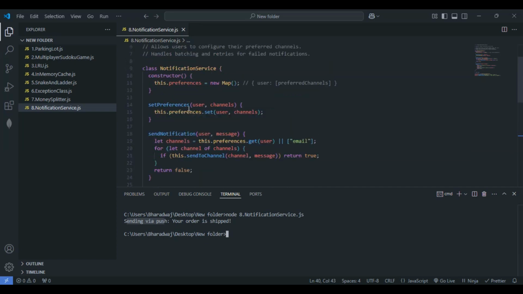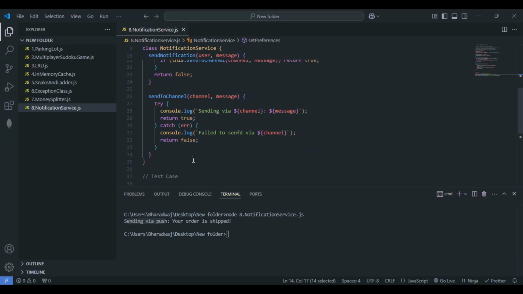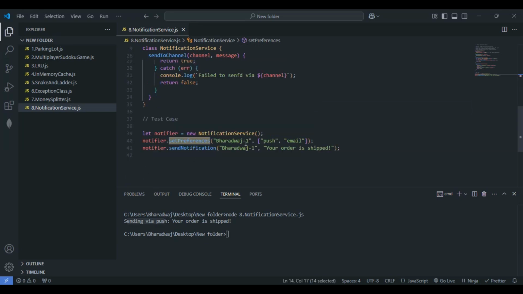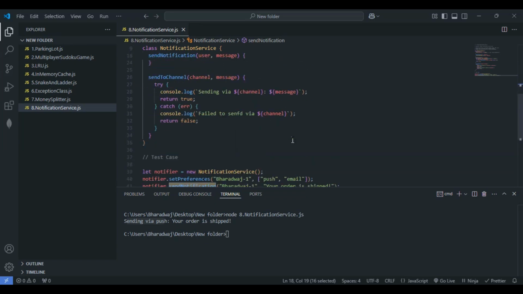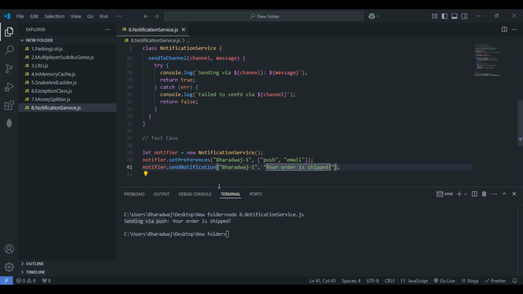Set preferences we are making use of here, you can clearly see this method. Here we have given username, push and email. Send notification we are making use of this one, basically. With this dot preferences we have to get the value, user or email. Here the value is considering push, and sending via push we are getting. What we have passed in the send notification to the user, your order is shipped, that's what we are getting here, which is absolutely correct.